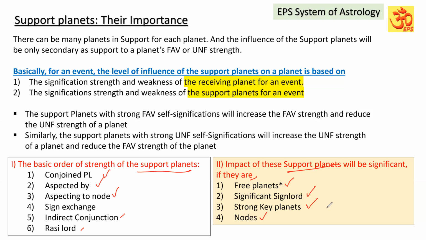If they are present in the supports, they are going to give the influence more. If the planet is strong, and Rahu and Ketu are present in the supports, their influence will be strong. Let me explain about free planets and significant sign lord now.